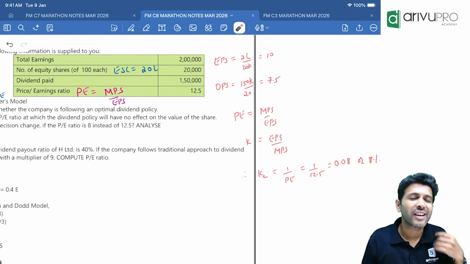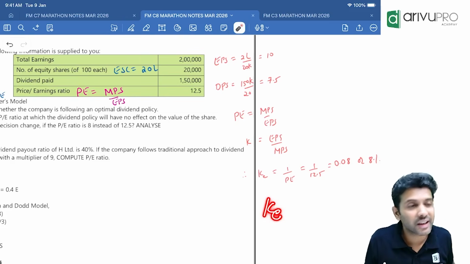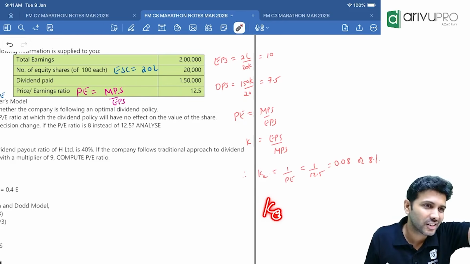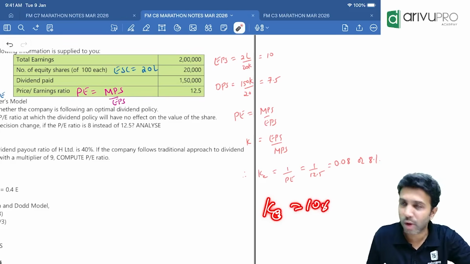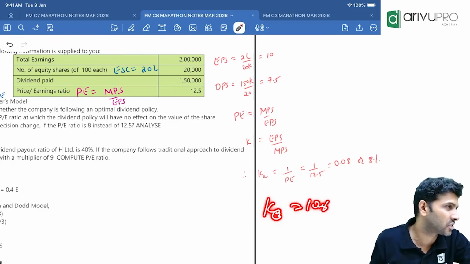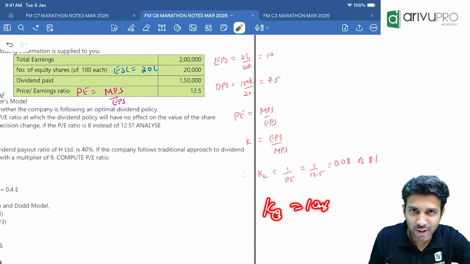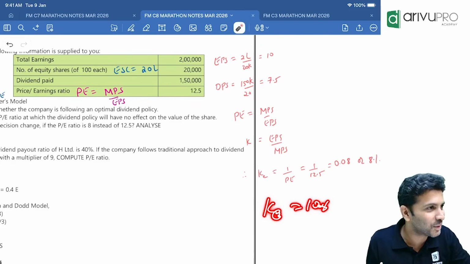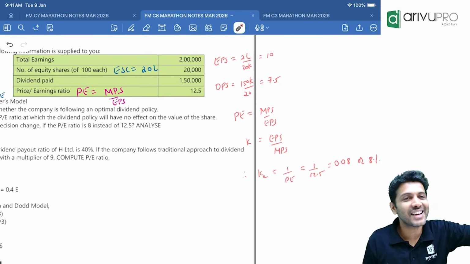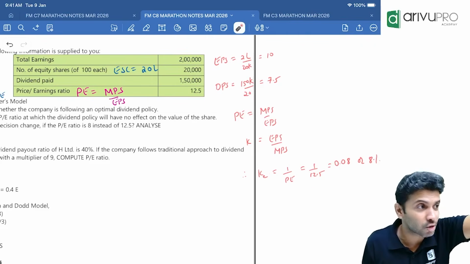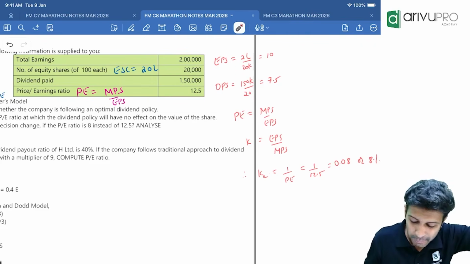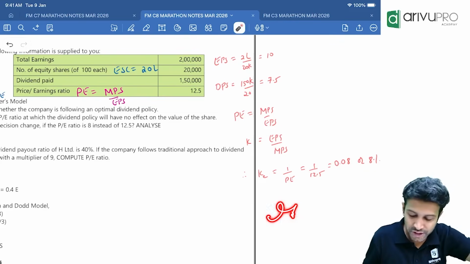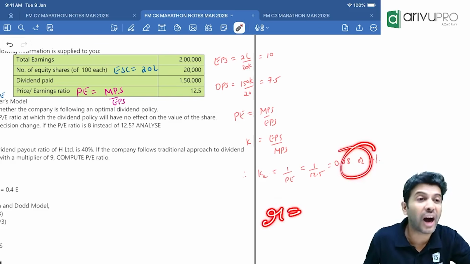Cost of equity is nothing but the return expected by the providers of finance. Today if you are expecting 10%, tomorrow your expectation may change. Expectations can change, so cost of equity can change. But R is an achieved number, an actual number. So which one will you freeze, cost of equity or R?